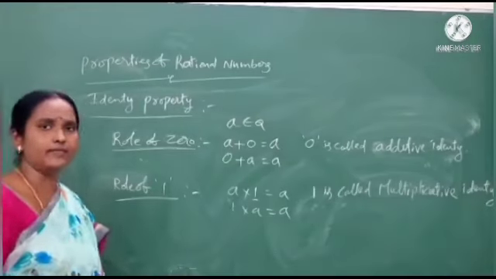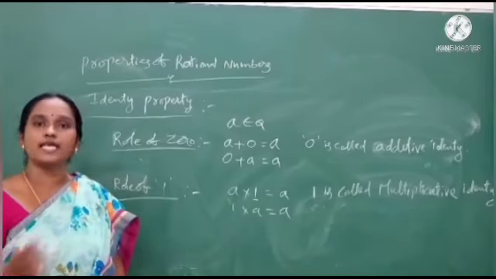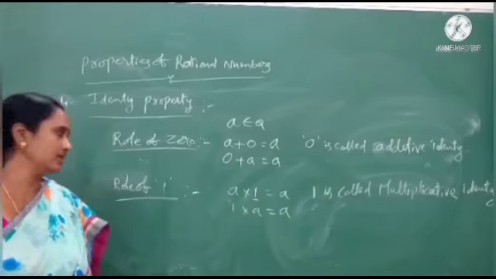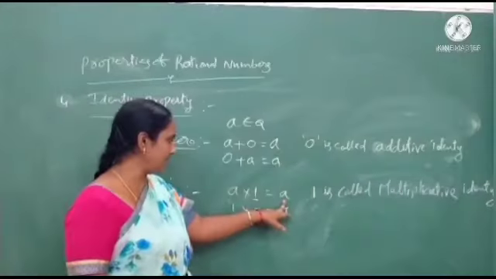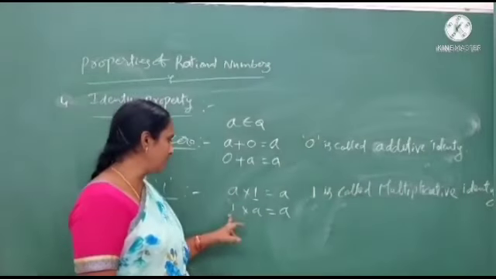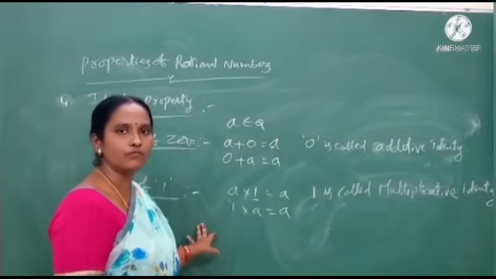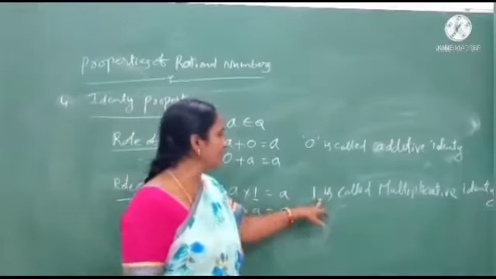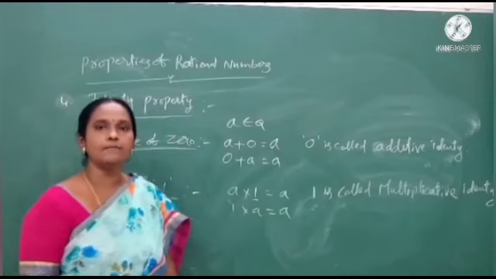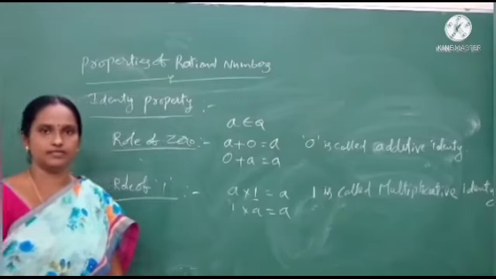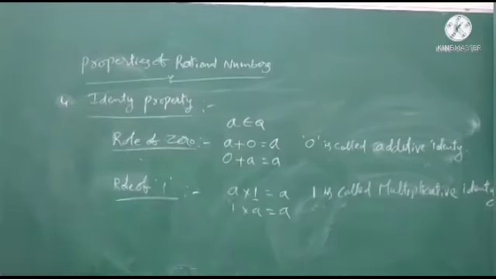What is the role of 1 here? When we multiply any number with 1, we get the same number. That is the role of 1. A multiplied with 1, we get the same number. Here 1 is called the multiplicative identity. Okay students, did you all understand this property?